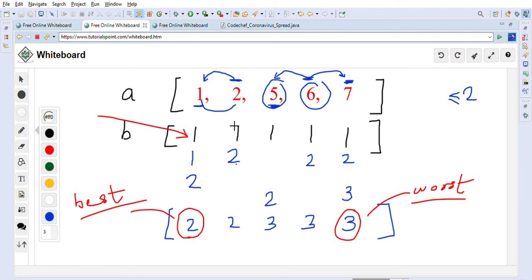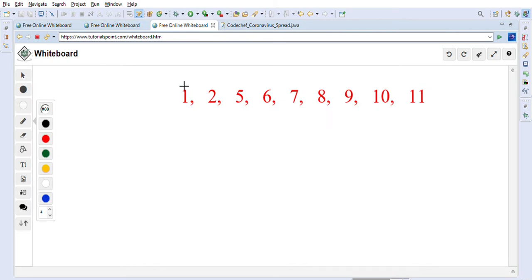So this is the logic to solve this problem. So let's take another big problem here. This is a little bigger problem than the previous problem. Here also we will just use the same logic. In the beginning, let's say this is the array A. We will create one array B here, right?